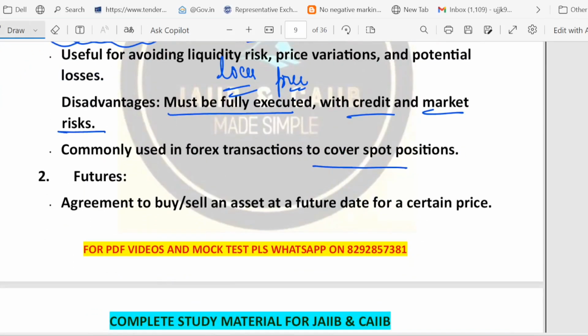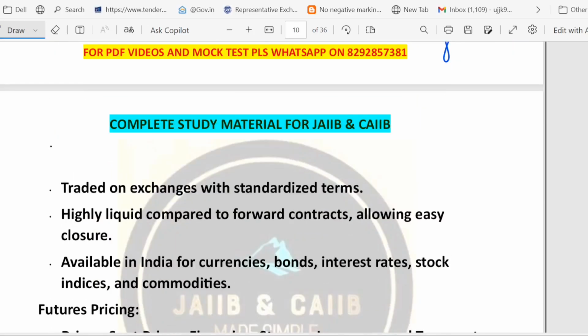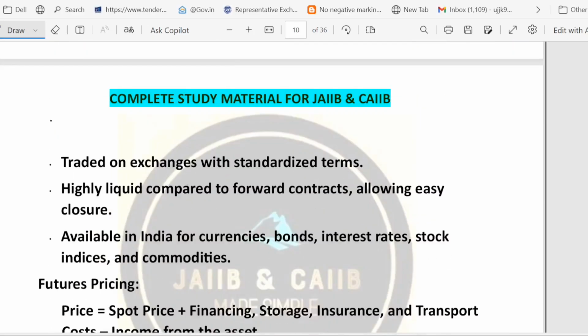Now let's move to futures. Futures, on the other hand, are exchange traded. What is the meaning of exchange traded? It means the contract terms, which means the size, the expiry, everything is standardized. Everything is standardized, right?